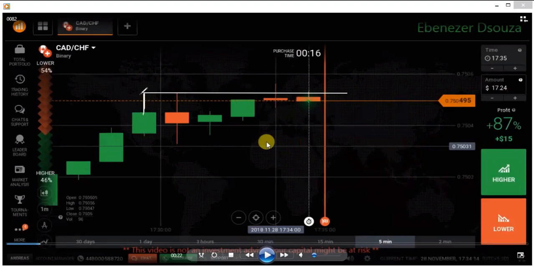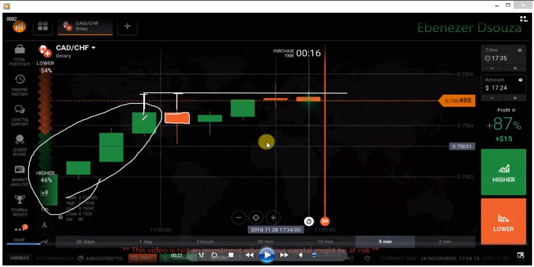It means there are some sellers. Again, when the market came to this level, again sellers entered. You are seeing a seller's entry again. You are seeing a bearish candle, but this is not a strong bearish candle. This is a type of trend continuation, and it formed in the middle of the bullish momentum.